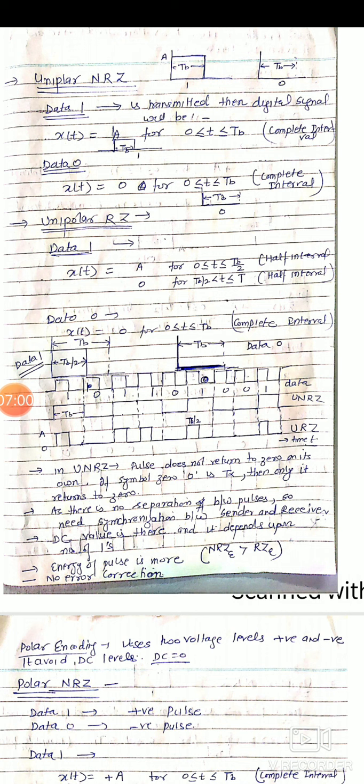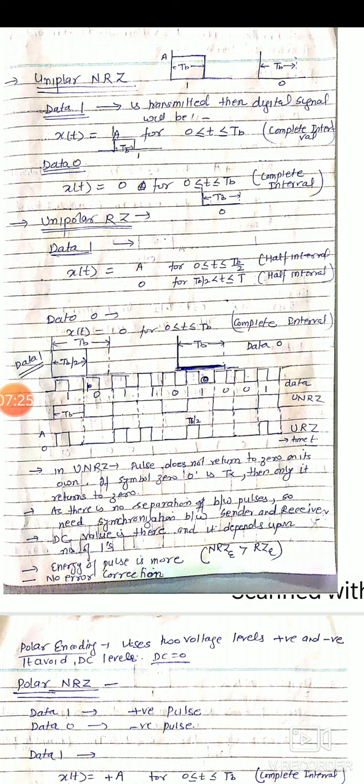In case of unipolar return to zero, as the name indicates, here we have to return to the zero position. For unipolar return to zero, data 1 will be a pulse 1, or digital data 1 will be represented by A for the half interval.